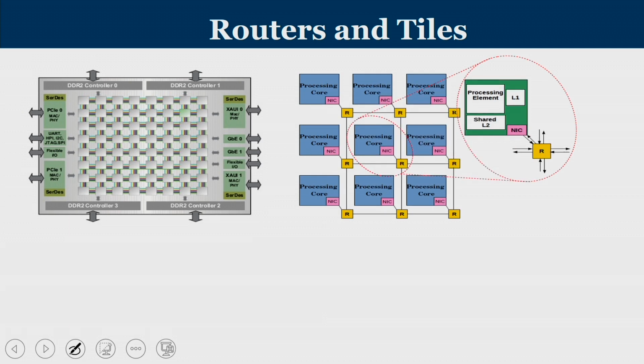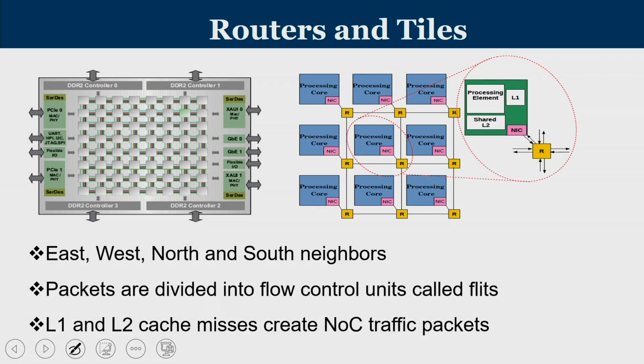Now, looking into the interconnect portion, we can see that these processing cores are connected by routers, and these routers are connected with the help of short links, and each router has east, west, north and south neighbors. So, if you take this router, this is the east neighbor, north neighbor, west neighbor and south neighbor, and each router is also connected to a local processing core. And then we have packets, which are the mode of data transfer from one processing core to another.